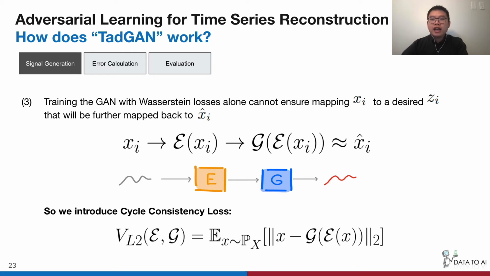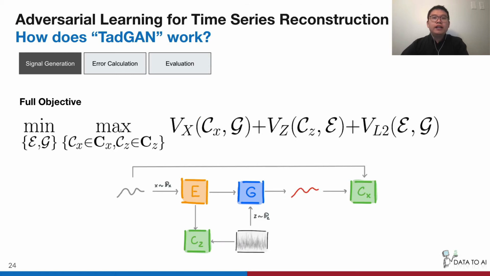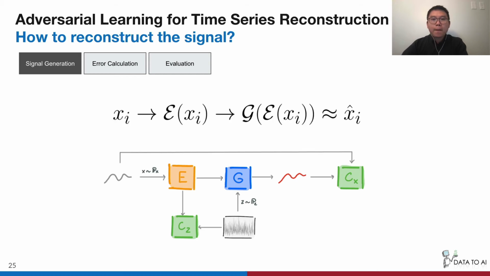It minimizes the L2 norm of the difference between the original and the reconstructed samples. Combining all of the terms together, we now have the final objective function as shown here. With this, we can obtain the well-trained mapping functions E and G.